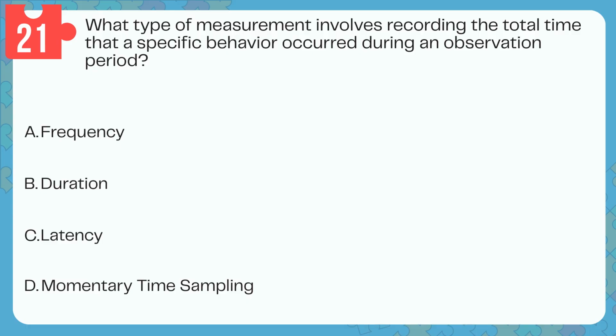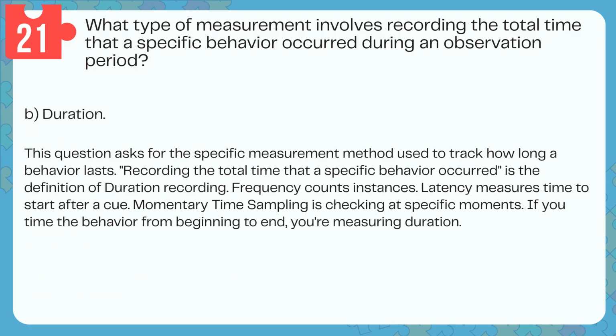Question 21. What type of measurement involves recording the total time that a specific behavior occurred during an observation period? A. Frequency. B. Duration. C. Latency. D. Momentary time sampling. Answer: B. Duration. This question asks for the specific measurement method used to track how long a behavior lasts. Recording the total time that a specific behavior occurred is the definition of duration recording.